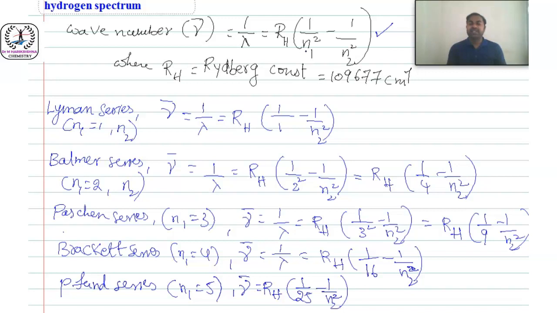For each one, the n1 value is fixed, and the n2 value varies. So without the n2 value, we are solving this equation. Here RH is a Rydberg constant, a fixed value, 109,677 centimeter inverse. You have to remember this value and substitute n1 values for each series in the wave number formula. Then we can get this.